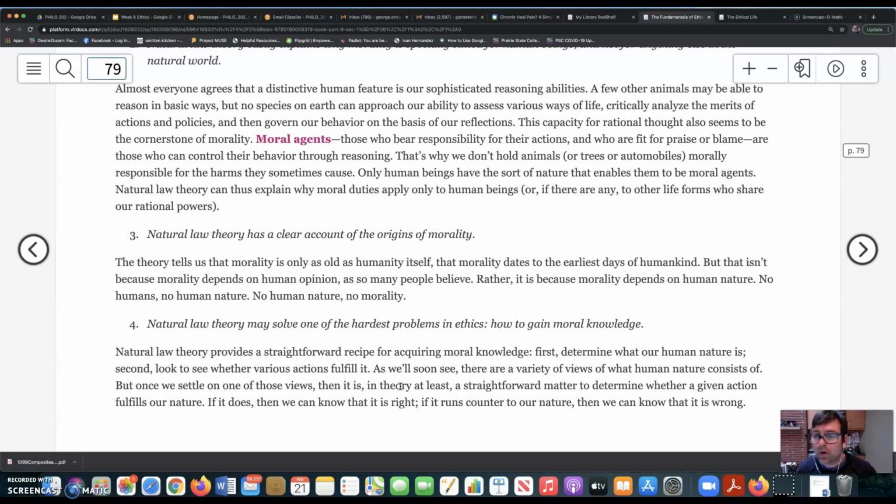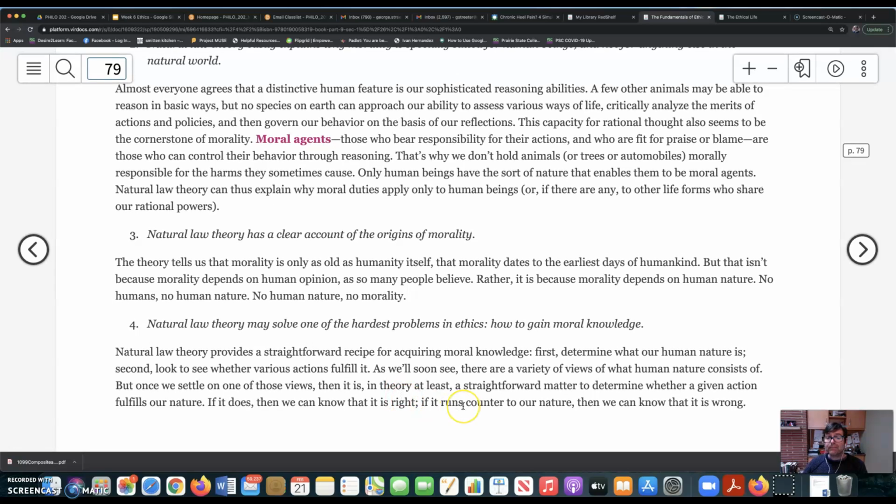And that's at that moment that morality emerged as well: standards governing our decisions, reasons for holding some people responsible for some actions and not others, reasons for praising and blaming people. That's where morality began. Okay.